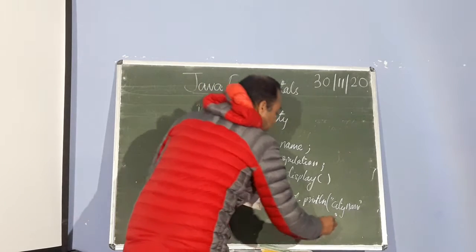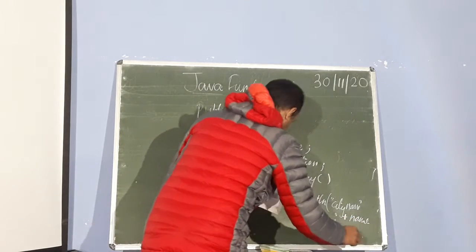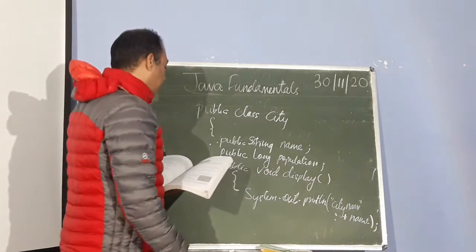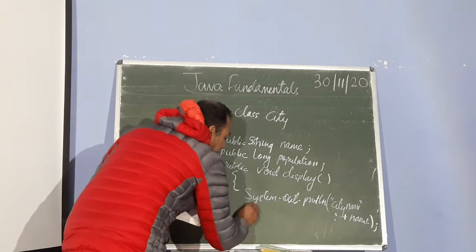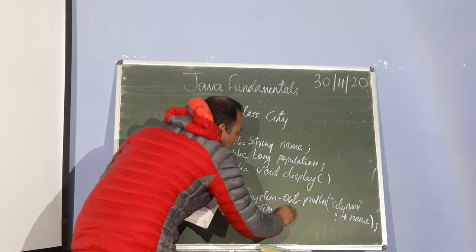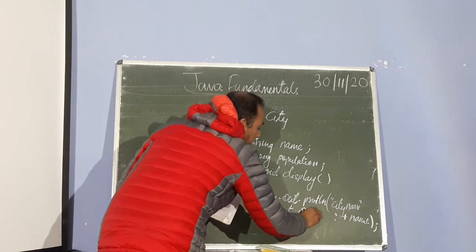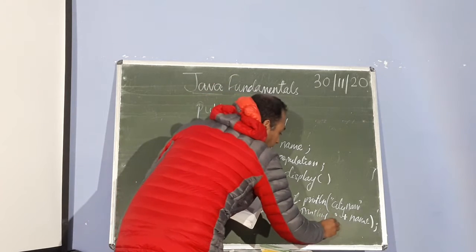This should be the proper way. Then a name, and we just have to close. Cities and population need to be displayed. So this is the method. Now for population also, we'll write the same System dot out dot println, the same way as for the name.